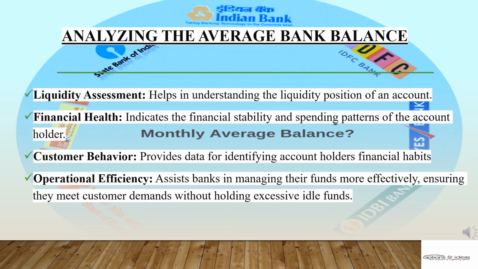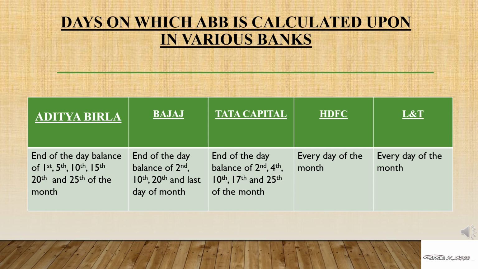Now, after calculating the average bank balance, what are the takeaways we can get after analyzing it? 1. Liquidity assessment, helps in understanding the liquidity position of an account. 2. Financial health, indicates the financial stability and spending patterns of the account holder. 3. Customer behavior, provides data for identifying account holders' financial habits. 4. Operational efficiency, assists banks in managing their funds more effectively, ensuring they meet customer demands without holding excessive idle funds.